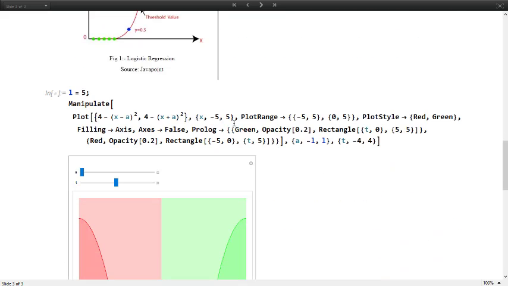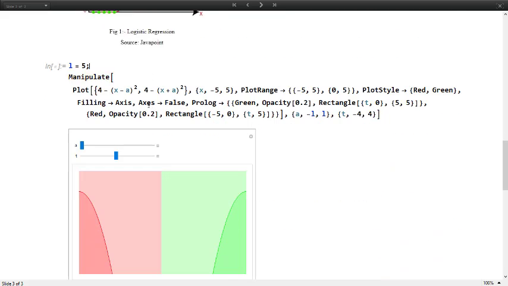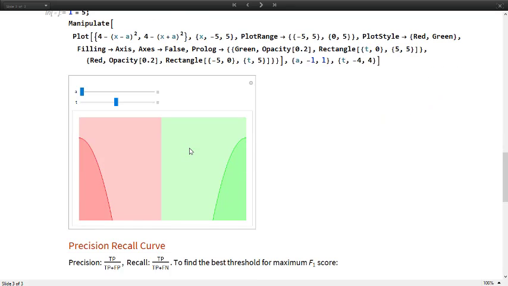This is an applet that shows us how this data looks. This red curve is our true negative values, this green curve is our true positive values, and this line which you see is the threshold which our machine has defined.